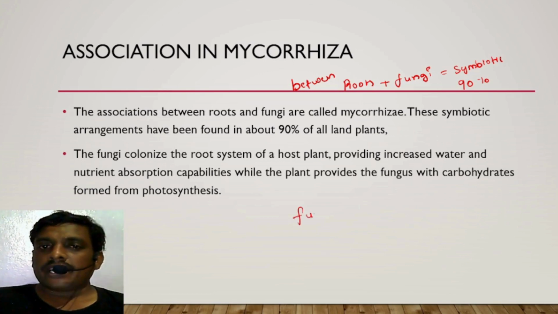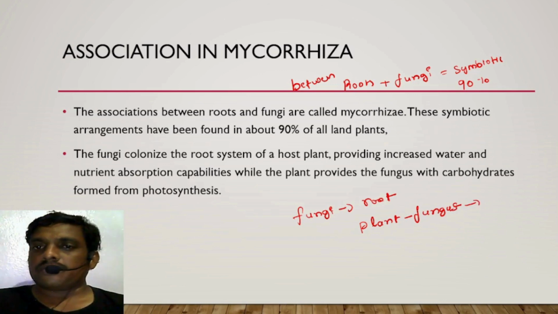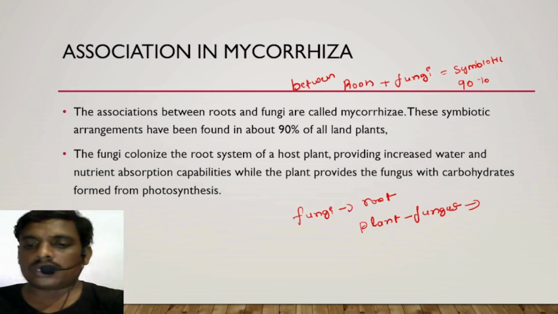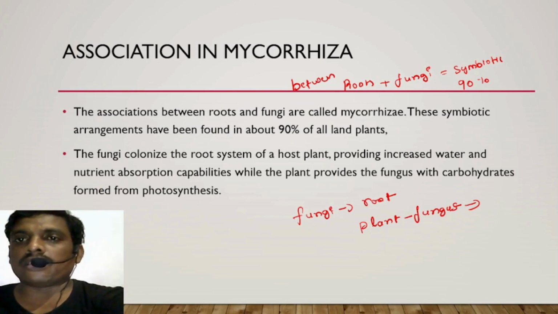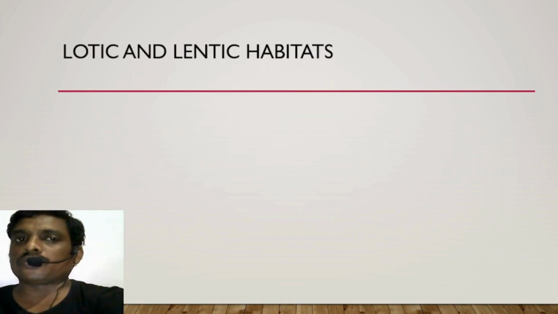The fungi colonizes the root system of the plant, providing increased water and nutrient absorption from the soil. Whereas the plant provides the fungus with carbohydrates formed during photosynthesis. This kind of association is called mycorrhiza, a kind of symbiotic association. Now, continue and learn one more question.